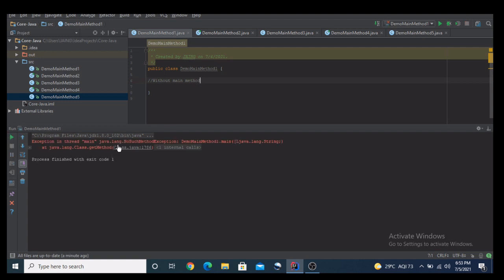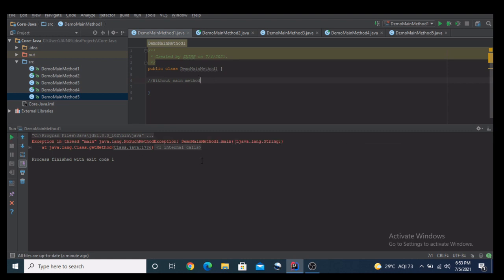Here you can see that we got an exception, java.lang.NoSuchMethodError. This is a runtime error thrown by the JVM, where it says exception in thread main, so there is no main method existing in this class. That's why it gives us a runtime exception.